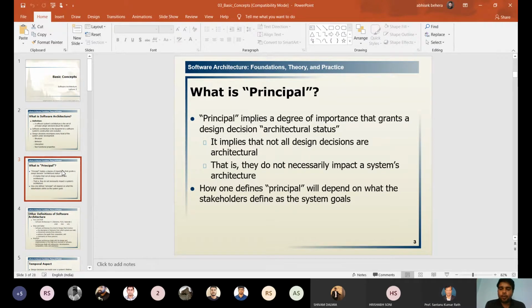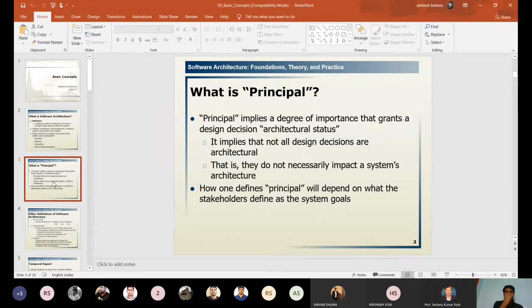Whichever design decisions are properly documented and accepted properly for the architecture can be called architecture. That is, they don't necessarily impact a system's architecture; it depends on what the stakeholders defined as the system goal.